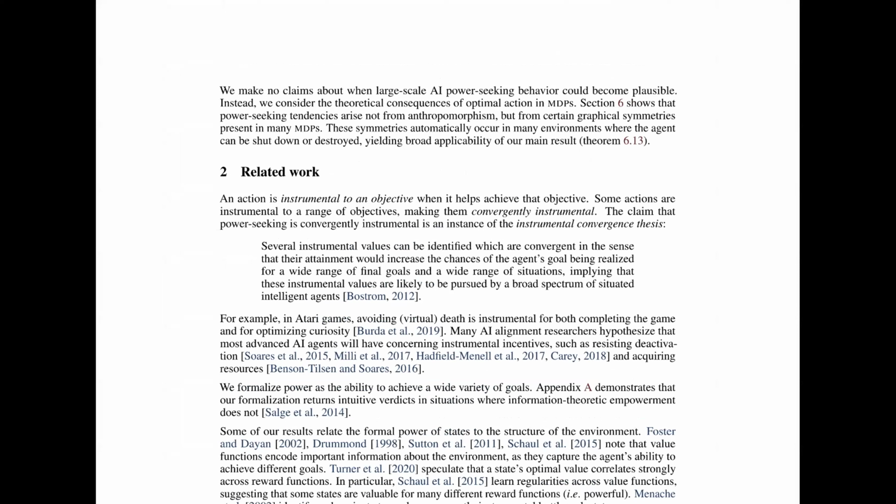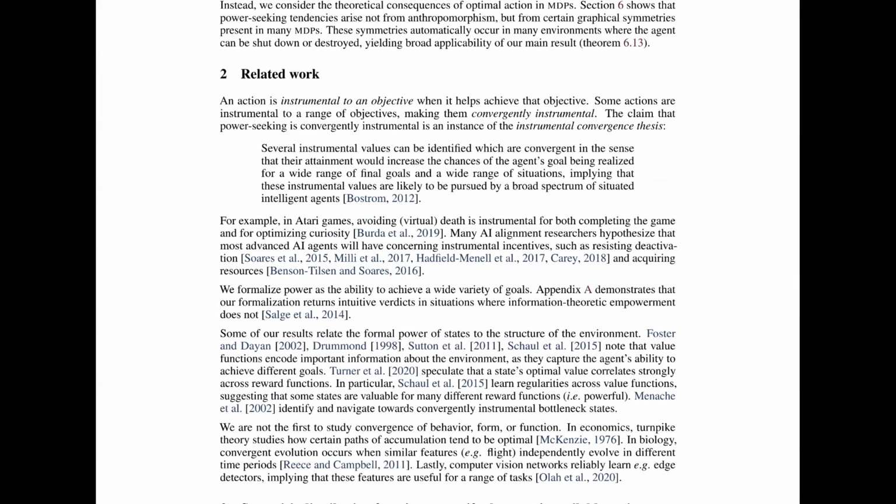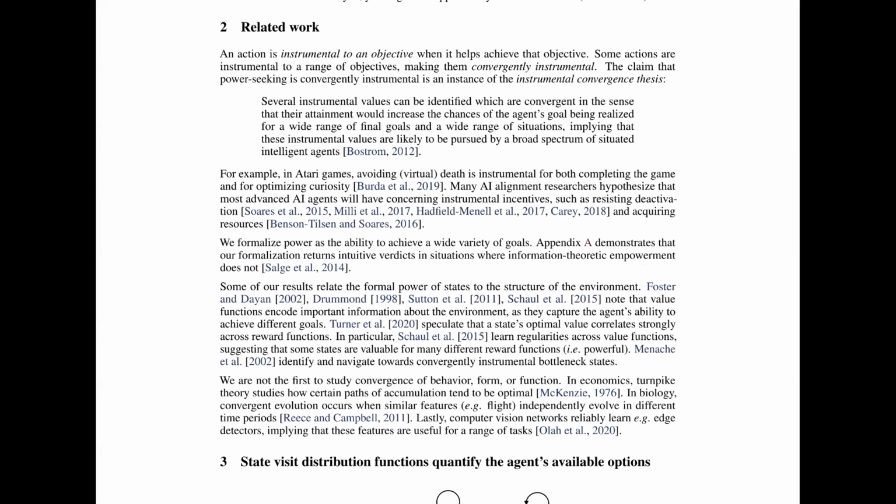Section 6 shows that power seeking tendencies arise not from anthropomorphism, but from certain graphical symmetries present in many MDPs. These symmetries automatically occur in many environments where the agent can be shut down or destroyed, yielding broad applicability of our main result. Interesting.